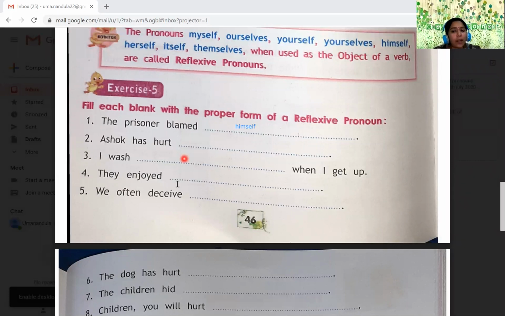They enjoyed dash. The they is the subject. The object will become themselves, T-H-E-M-S-E-L-V-E-S, themselves. Okay, children, we often deceive ourselves. Sometimes we only get deceived by ourselves. So we often deceive ourselves, O-U-R-S-E-L-V-E-S, ourselves. Okay, children. So coming to the next page, going to the next page.